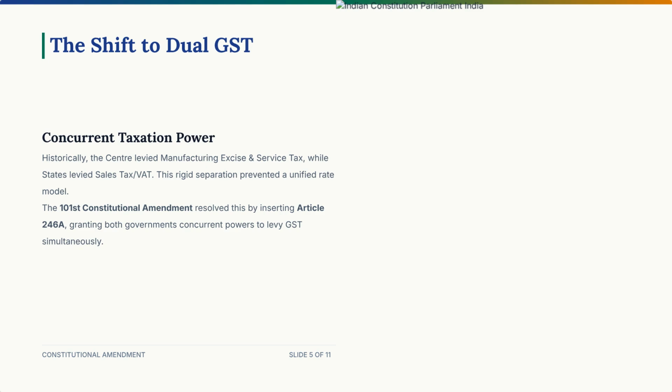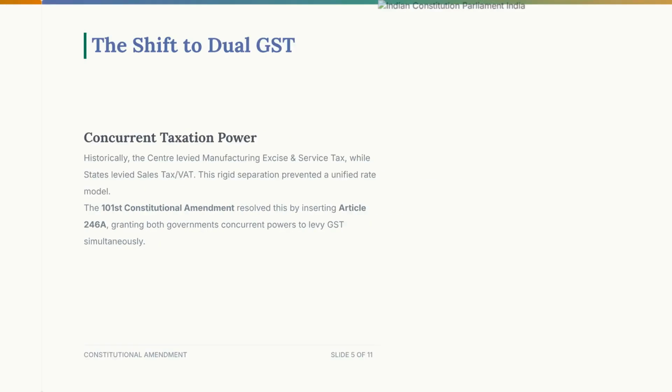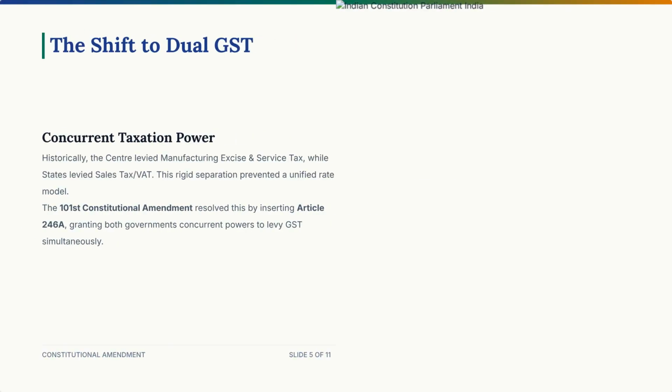This article gives concurrent, simultaneous power to both the central and state governments to levy GST. Because of this, we now have the dual GST concept. Let's look at 2 critical examples that you will see throughout your career.